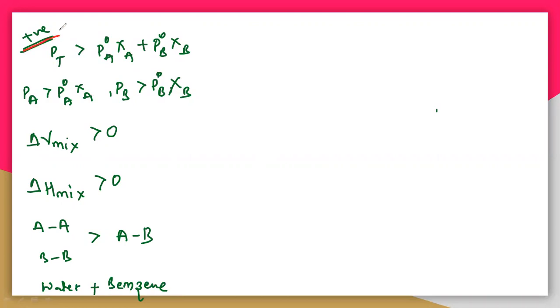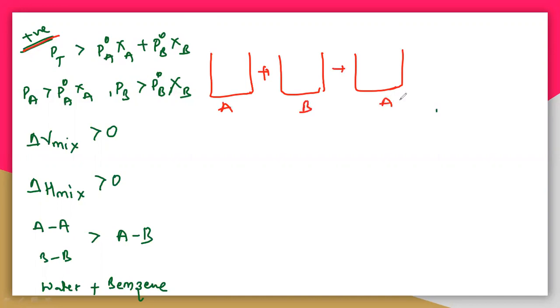So it is not following Raoult's law. If it were following Raoult's law, then it would be an ideal solution, and you must get equal values like this, but you are not getting equal. So why is it getting the excess amount of pressure? See here, I have again taken two solutions like this. We are adding these two and you are getting AB. This is A, this is B, and this is AB.